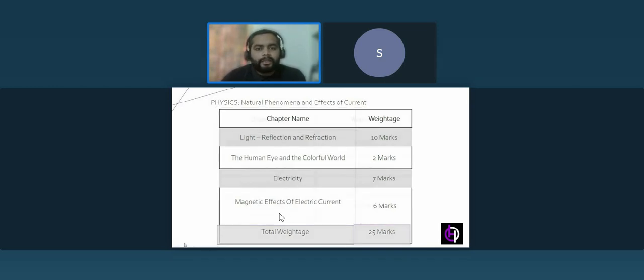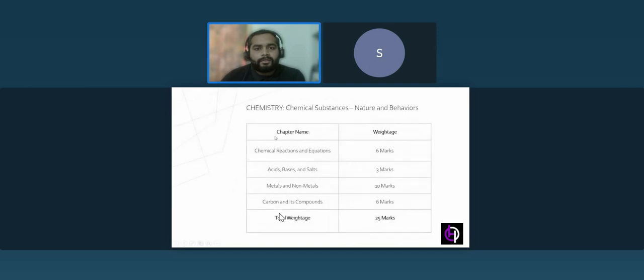Now moving ahead, if we go to chemistry, there is chemical reactions and equations. This contains 6 marks, acid, base and salt 3 marks. The chapters that contain less weightage, I'll suggest you just focus on the chapters that have high weightage. You can see metals and non-metals contain high weightage, and it is a very simple chapter.